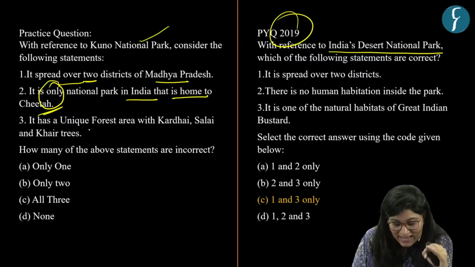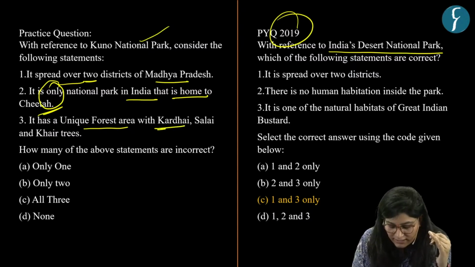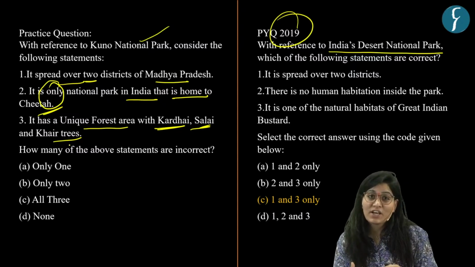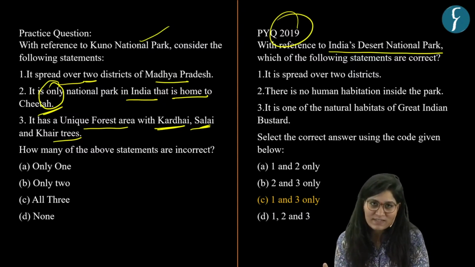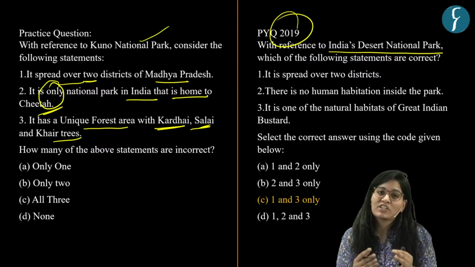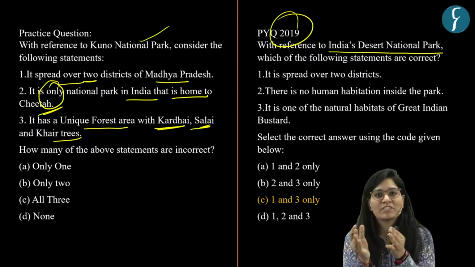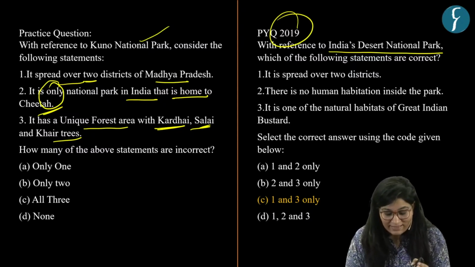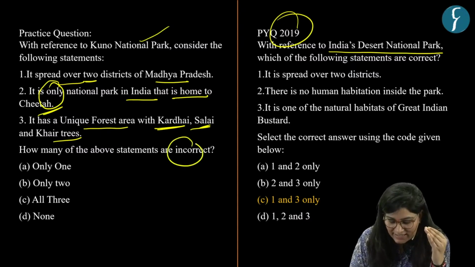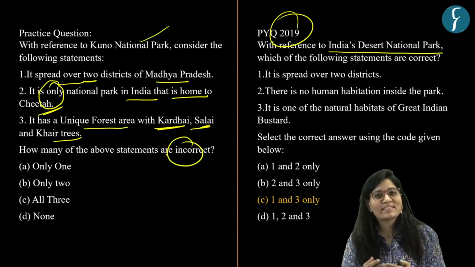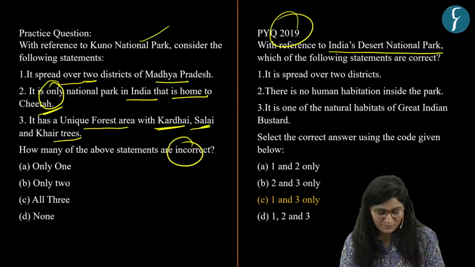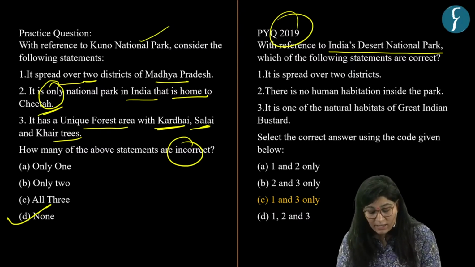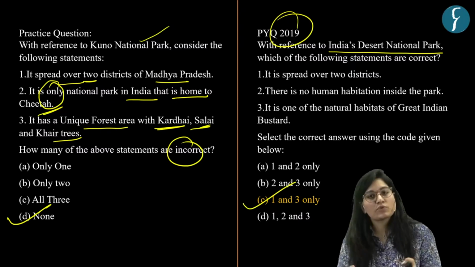Now, it has a unique forest area with Kardai, Salai and Kher trees. These are the prominent trees of, yes, dry deciduous forest. Okay, forest where trees shed their leaves for a specific season in response to the dry period. Now, in this question, you need to find out the incorrect statements. But here, all these statements are correct. So, what would be the answer? Your answer would be D. Okay. And here, the answer of this PYQ is option C. That is 1 and 3 only.